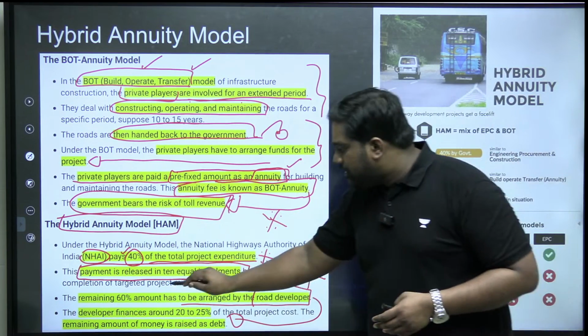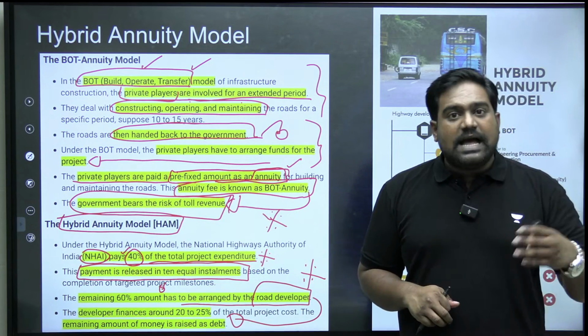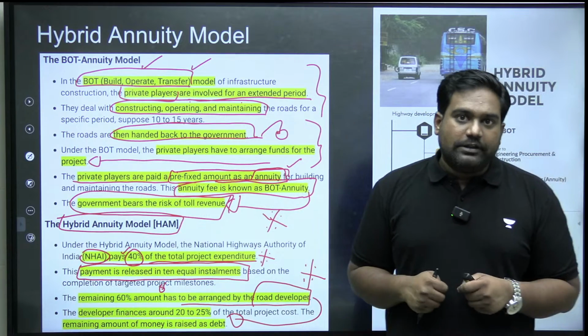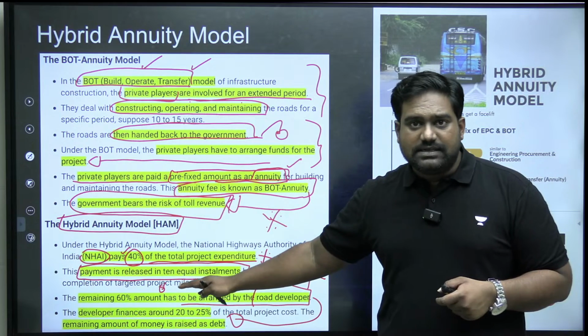All right, and government will release those funds in installments. That is the annuity model. That's the mixture of BOT annuity with EPC model. So like EPC model, there is an upfront payment of 40% by the government.